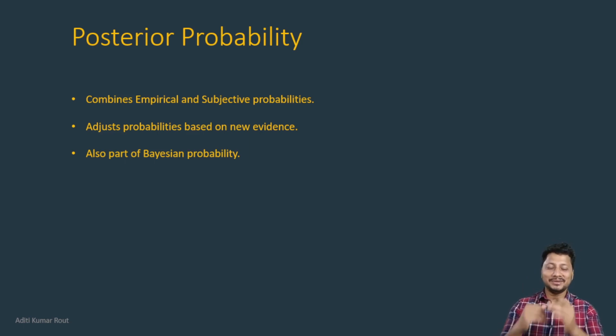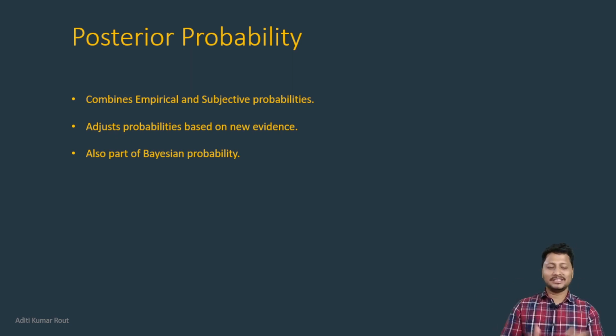That means we are modifying our personal belief from experimentation. We are adjusting probability based on new evidence we are getting from experimentation. This is the foundation of Bayesian statistics: prior probability and posterior probability are the two main parts.